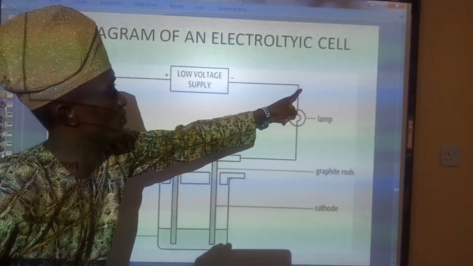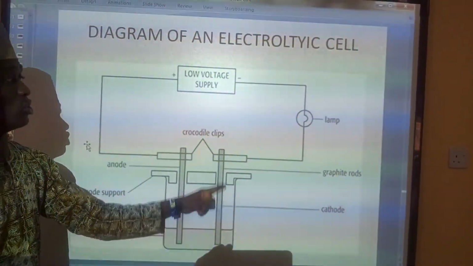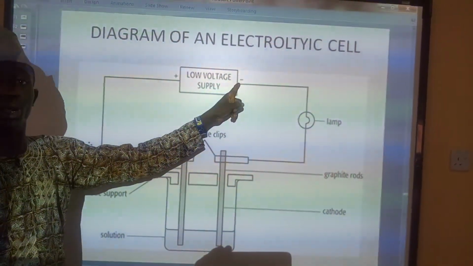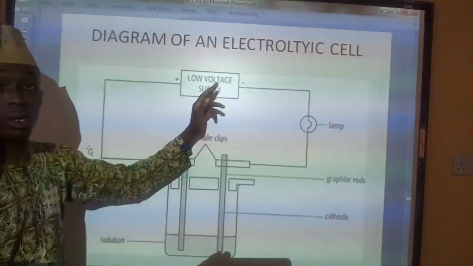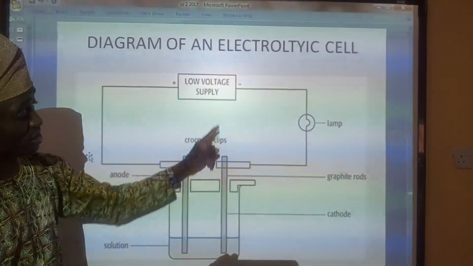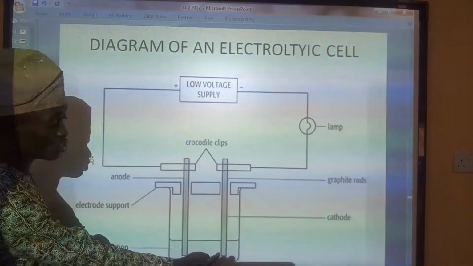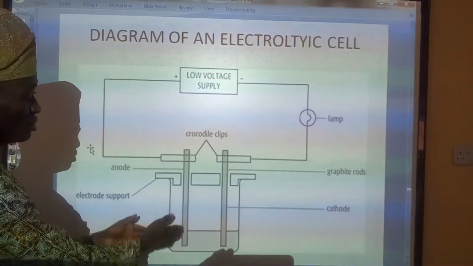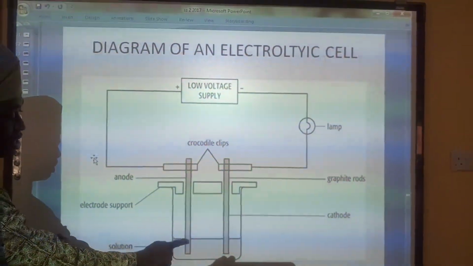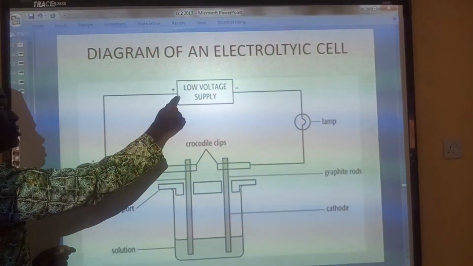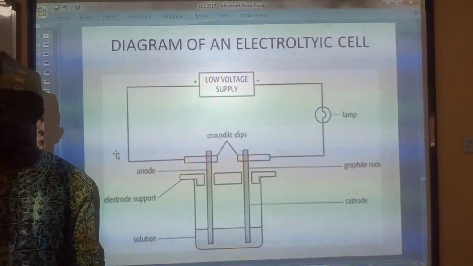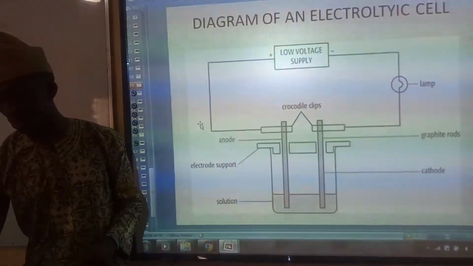The flow of electricity will be from the negative terminal of the cell or battery, the source of electricity, through the electrode into the electrolyte, while on the other hand, electrons leave the anode, and from the anode go into the source of electric supply.